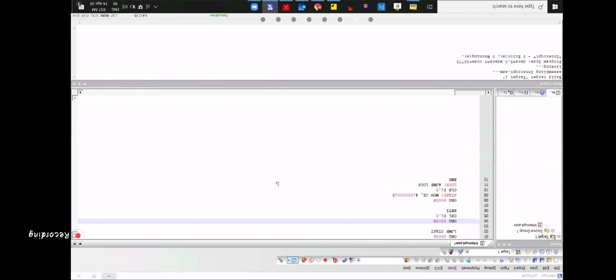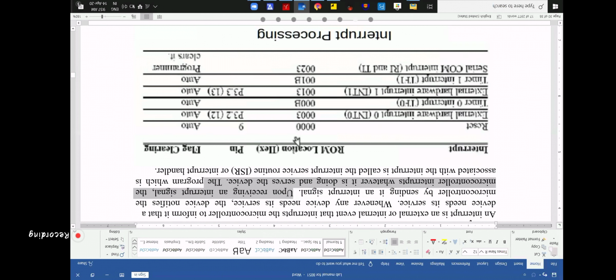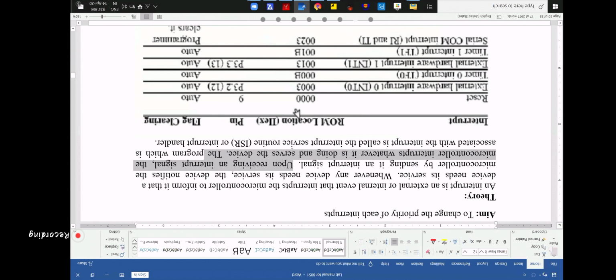Screen. Is it visible or not? Yeah. So let's see.